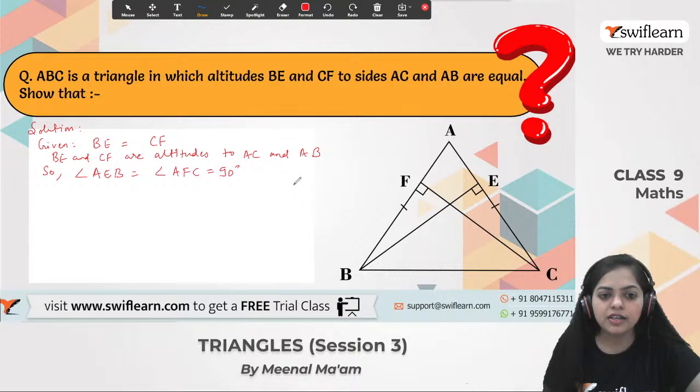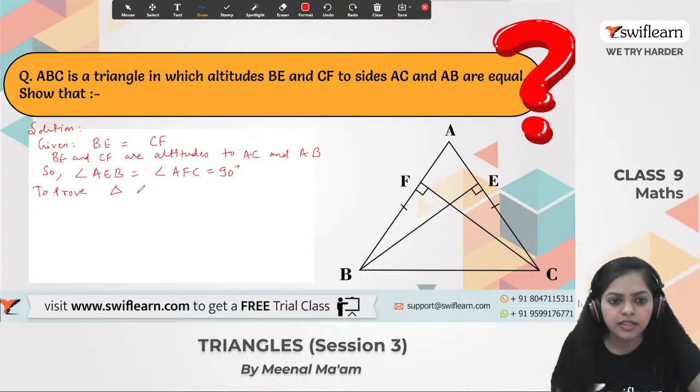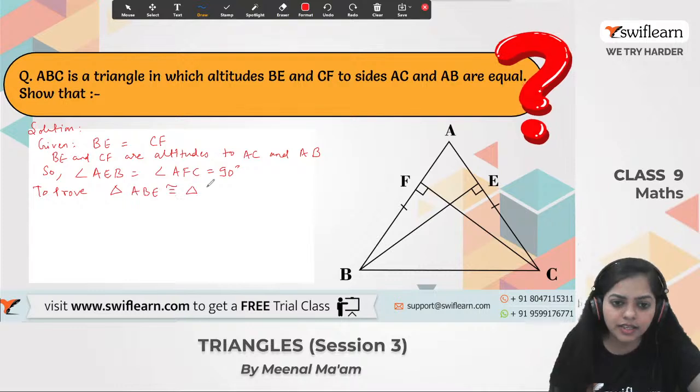Alright. So now what do we have to consider? We have to prove what? We have to prove that this triangle ABE is congruent to triangle what? What is the next triangle? That is ACF. We have to prove these two triangles are congruent. Alright, so let's move on to the proof.